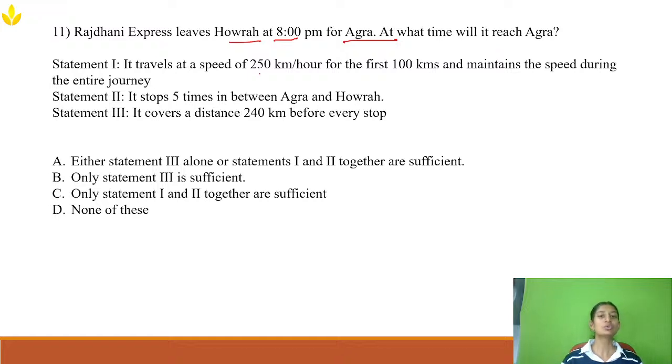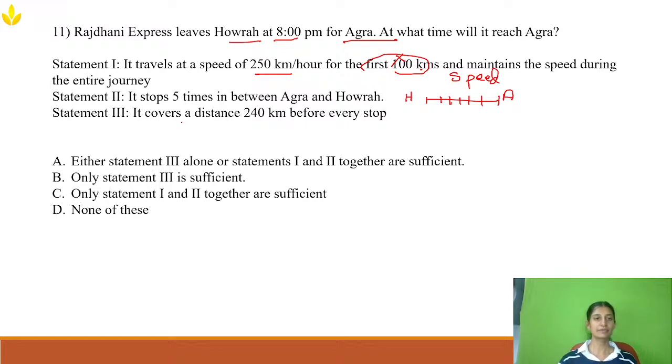Now, it travels at a speed of 250 kilometers per hour for the first 100 kilometers and maintains the speed during the entire journey. So this first 100 kilometers is unnecessary data. From the first statement, I got to know the speed of the train, and that it maintains the speed throughout the journey. In the next statement, it stops 5 times between Agra and Howrah. Between means in between them, so 5 stops are there.